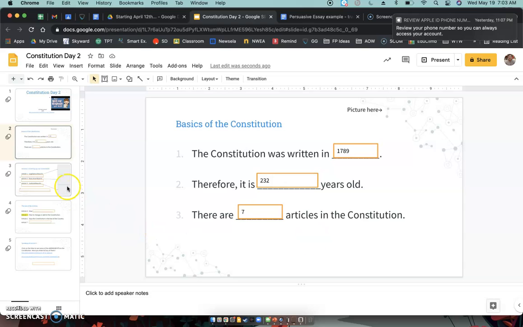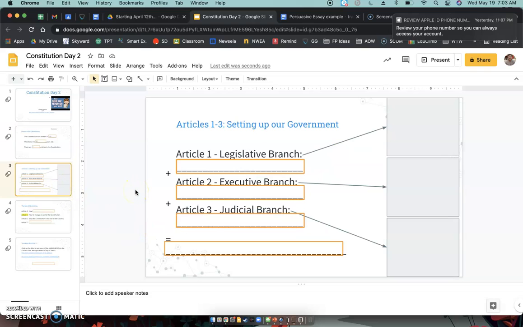Okay. So Articles 1 through 3, these are kind of the most important ones for us. They're the reason why our United States government looks the way it does: because of Articles 1 through 3. Okay. So we'll talk about those 3 articles and then kind of how they work together.